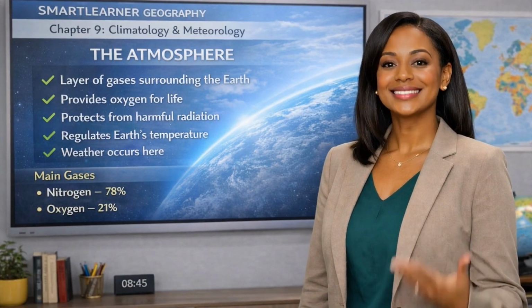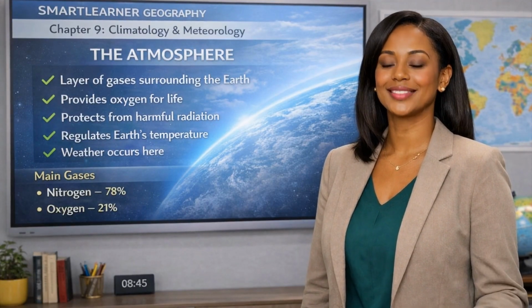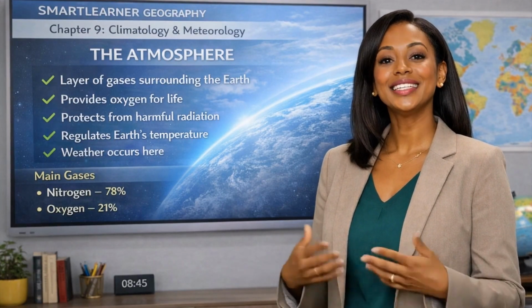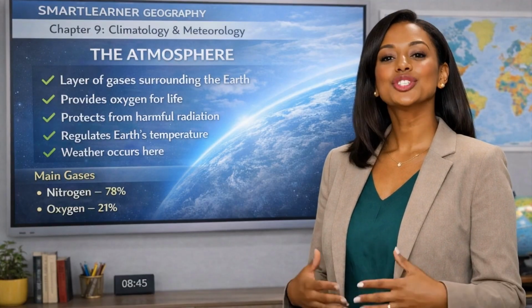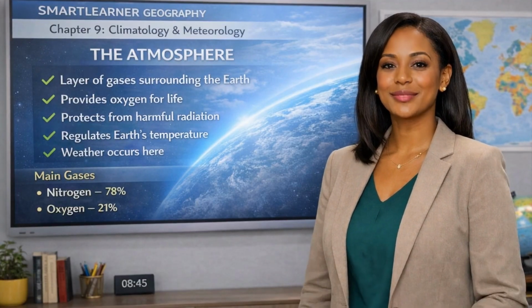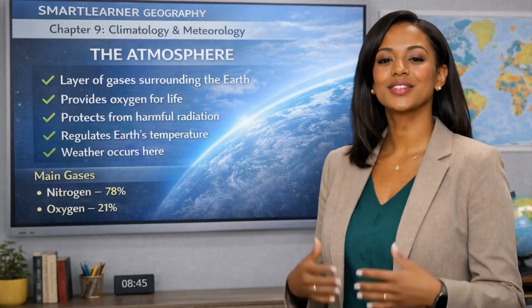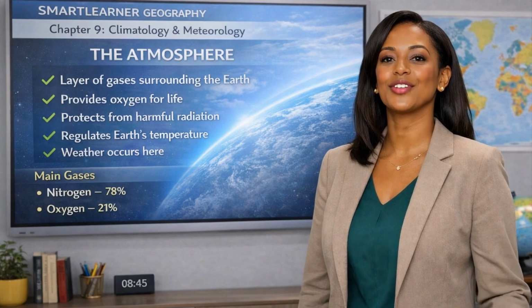To deepen your understanding of the composition of the atmosphere, refer to Activity 9.1 in the SMARTLEARNER Senior 6 Geography textbook. In this activity, you will identify the main gases that make up the atmosphere, match them to their functions, and draw a diagram showing the layers of the atmosphere. In the next part of this lesson, we shall explore how the atmosphere is arranged into different layers and how each layer plays a role in supporting life and weather on Earth.